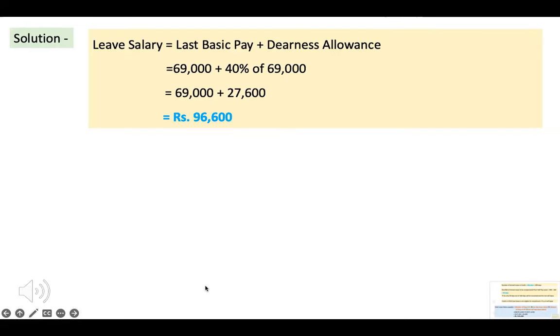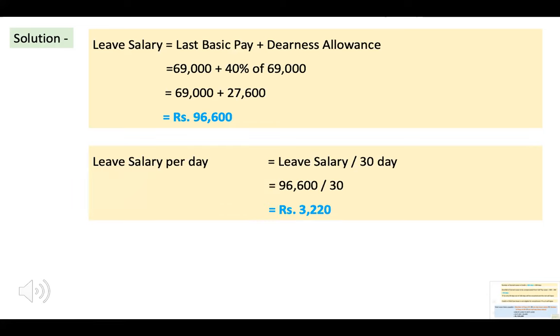For solving this problem, first of all, we will calculate the leave salary, which will be equal to the last basic pay plus dearness allowance. That is rupees 69,000 plus 40% DA over that. The amount comes out to be 96,600 rupees. Now we calculate leave salary per day. For this purpose, we divide this leave salary of 96,600 rupees by 30.